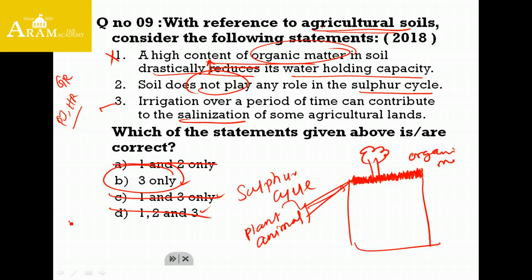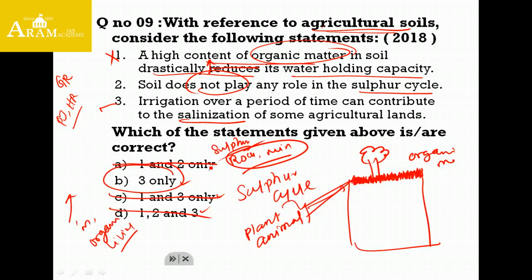Sulfur is released from weathering of rocks and minerals. Then plants and microbes take the sulfur and convert it into organic content, which is consumed by animals.